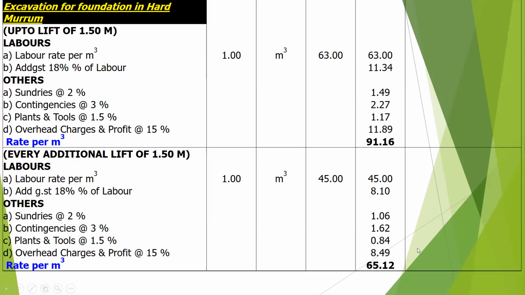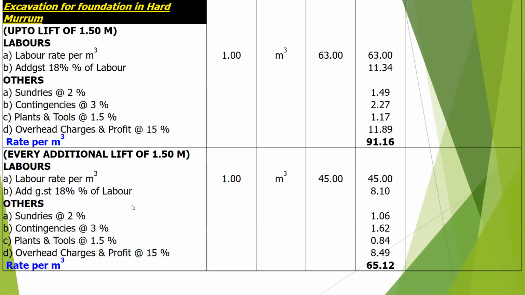Excavation in hard muram up to 1.5 meter. Labor rate per cubic meter is 63 rupees. GST 18 percent, 11.34. Others, sundries. Sundries means some unwanted, unexpected expenditure. 2 percent will cost you 1 rupee 49 paise. Contingency 3 percent will be 2.27. Plant and tools 1.5 percent, 1.17. Overhead and profit 15 percent, 11.89. So the rate per cubic meter for excavation in hard muram will be 91.16.